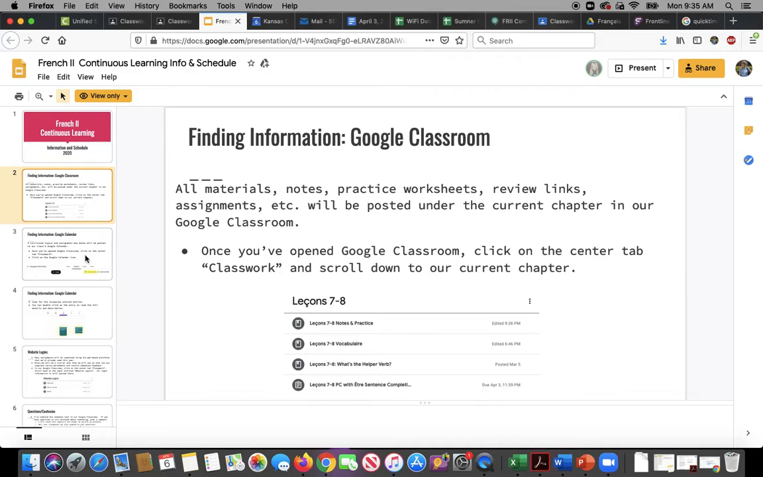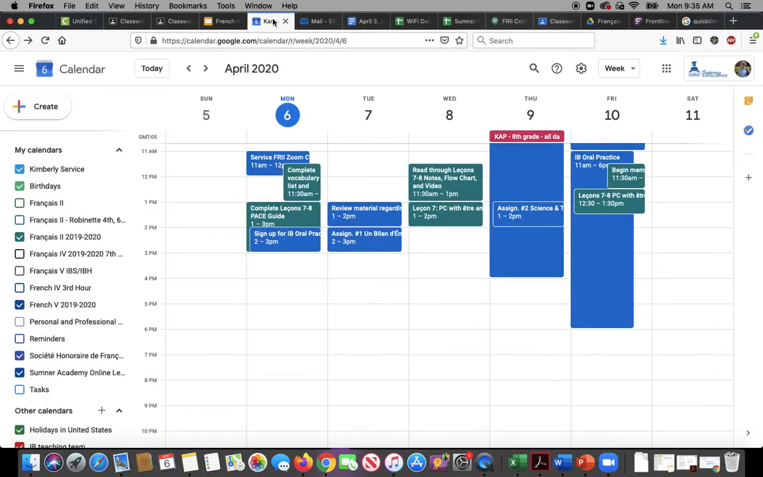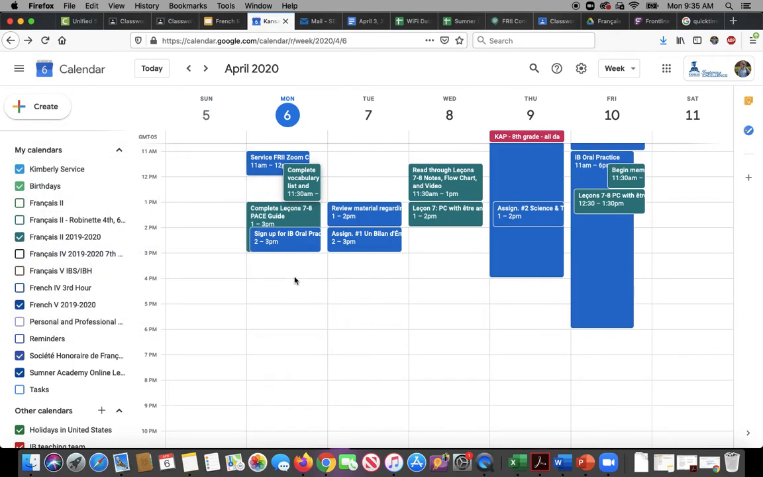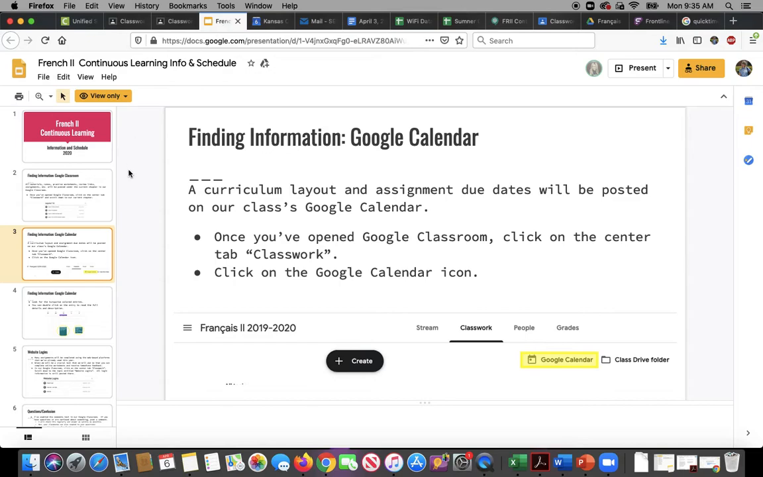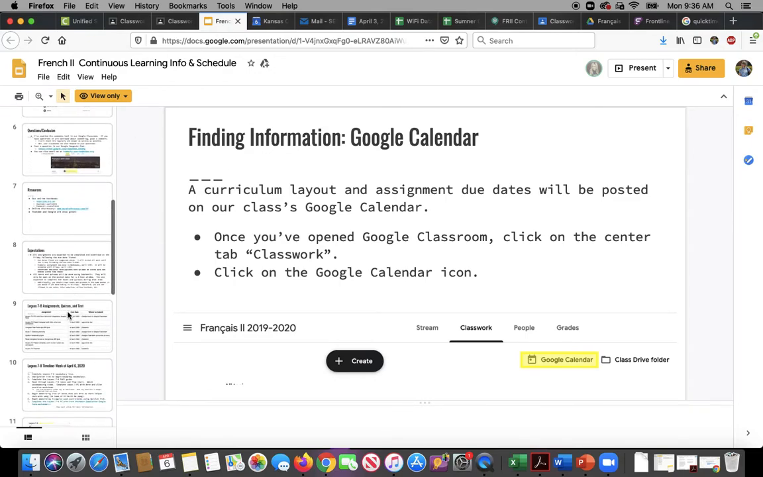Our Google Classroom is attached to a Google Calendar. Under that classwork tab, you see there's a Google Calendar icon. So when you click on that icon, it brings up your Google Calendar, and all of French 2 information is posted in this kind of turquoise color. So if I click on it, you can see that there's some more detailed information there. So you can use that also as a timeline for yourself. I'm going to go down to this week's lessons.